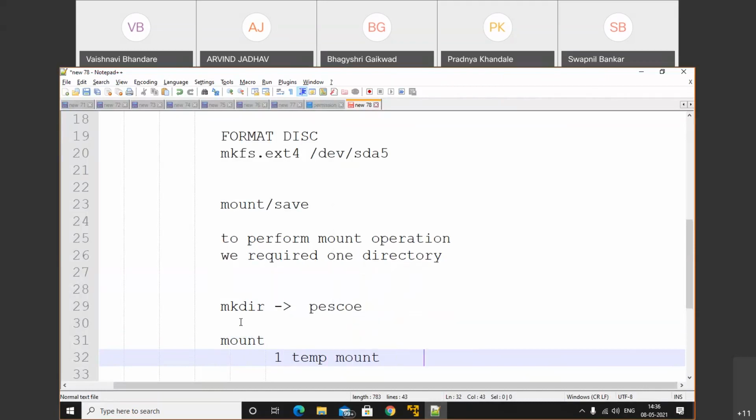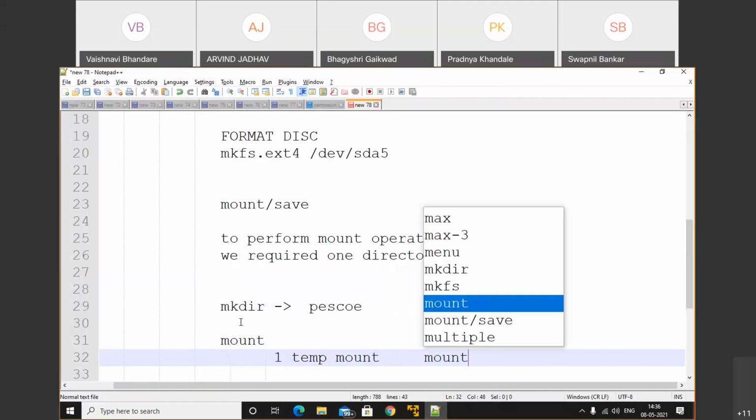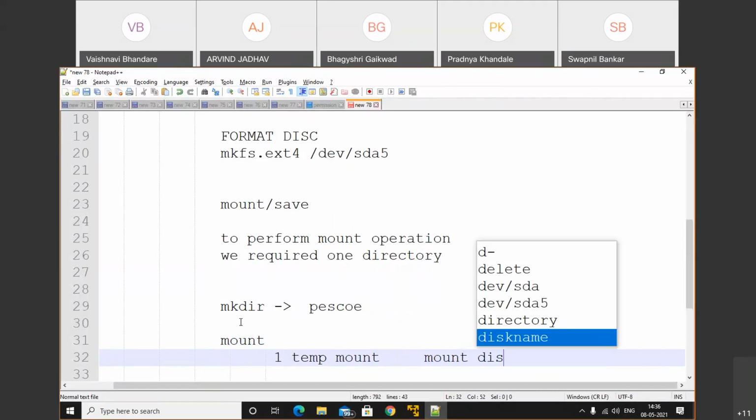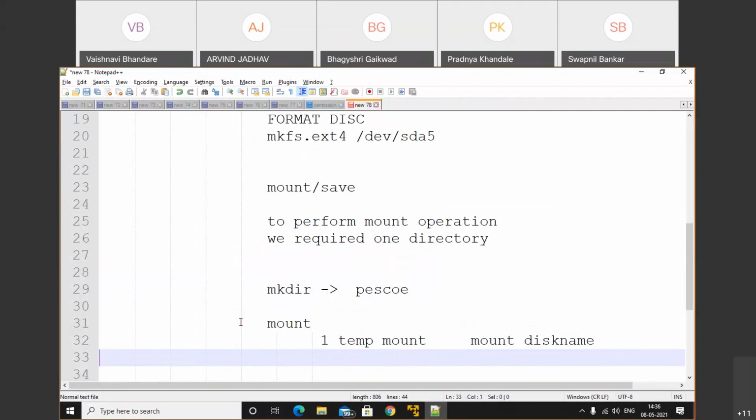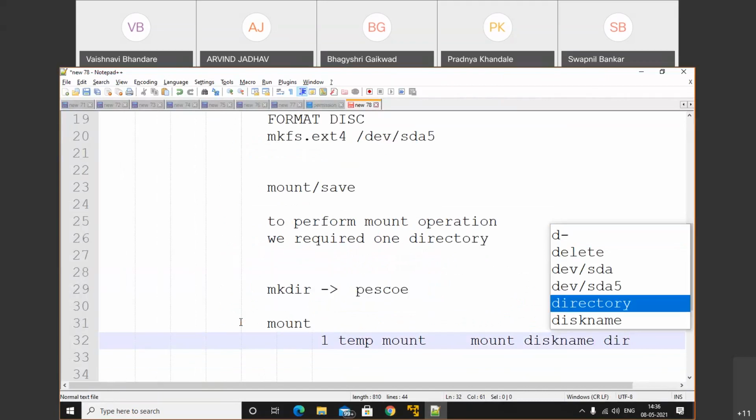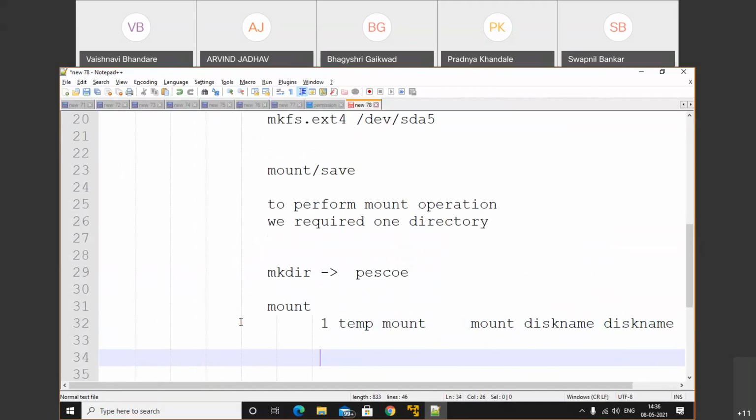In that case, we have to specify the mount command, after that the disk name, and after that the directory name. Okay, so this is the basic way that we can do it. And the second one, we need to change fstab.